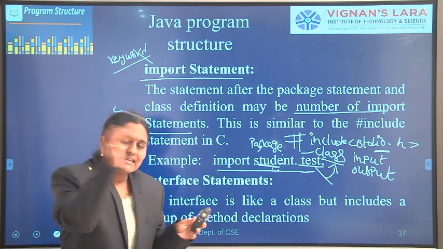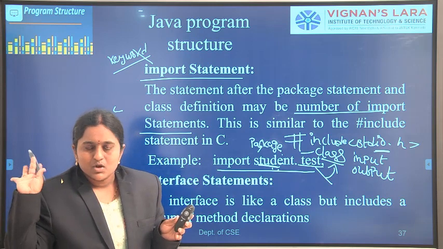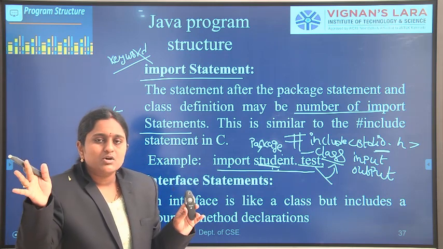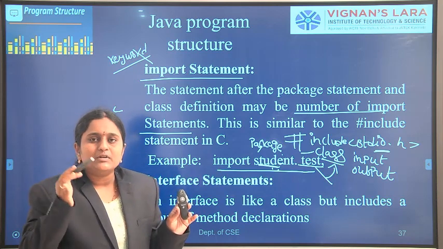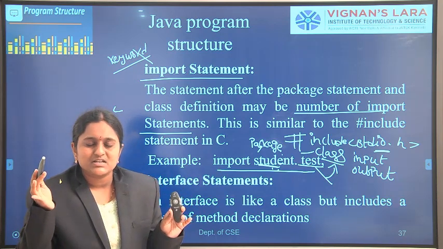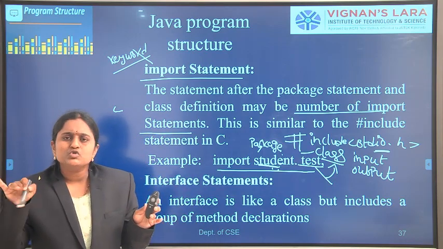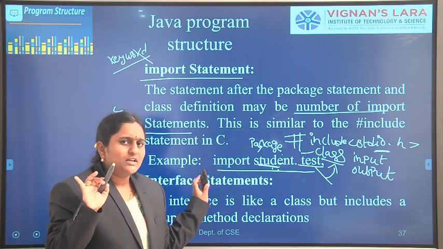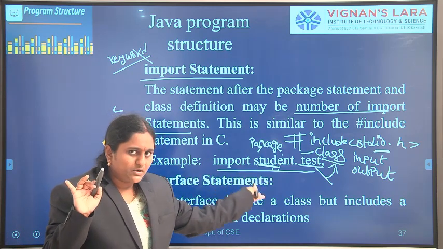Okay, so in our C programming language, it is similar to the include statement. In C, we want to include one header file, stdio.h, the standard input and output header file. For input, the function in C is scanf, and for output, printf. Those two functions are available in the stdio.h header file. That's why I am including the stdio.h header file in C programming language.